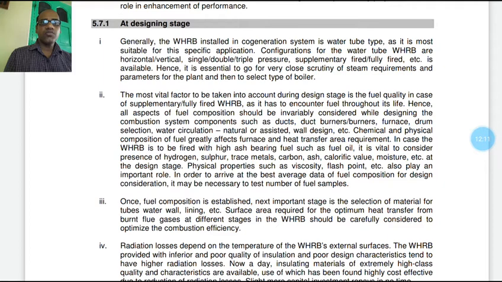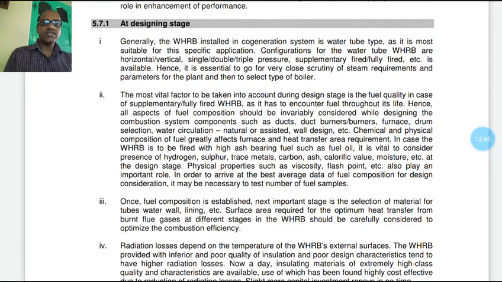Configurations for the water tube waste heat recovery units are horizontal, may be vertical, it may be single, double or triple pressure, supplementary fired or fully fired, etc. So these are available. Hence, it is essential to go for very close scrutiny of steam requirement and parameters for the plant, and then to select the type of boiler.